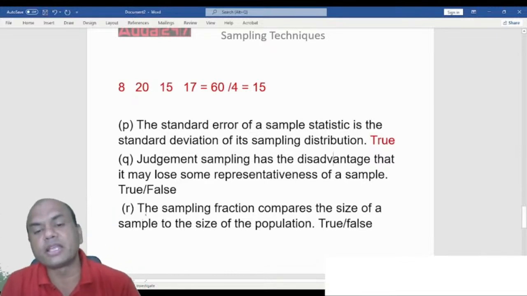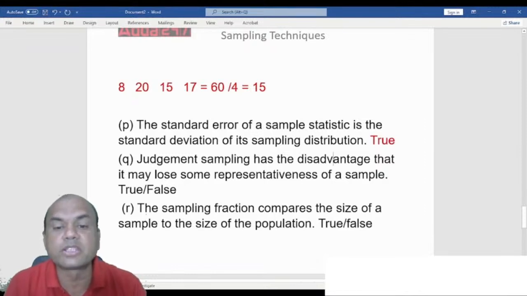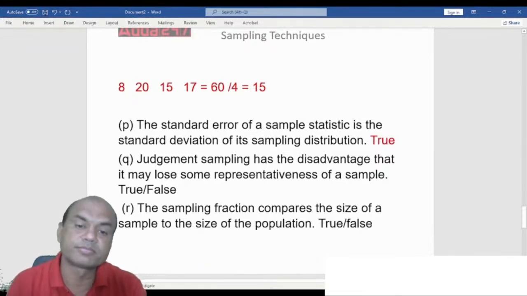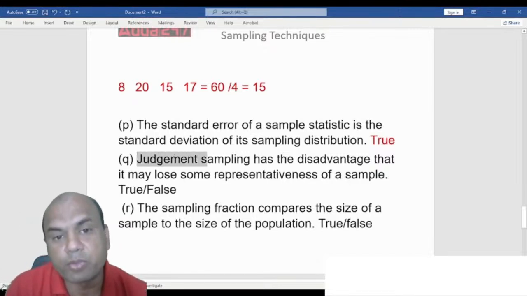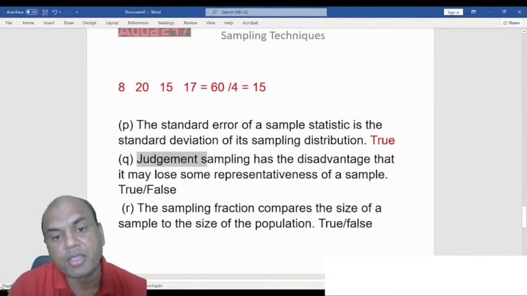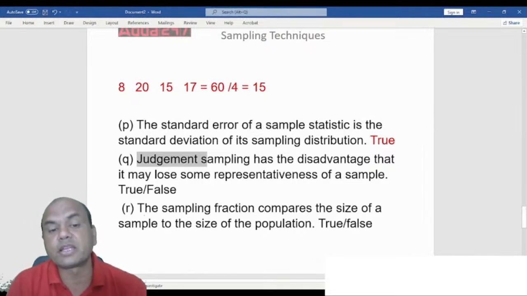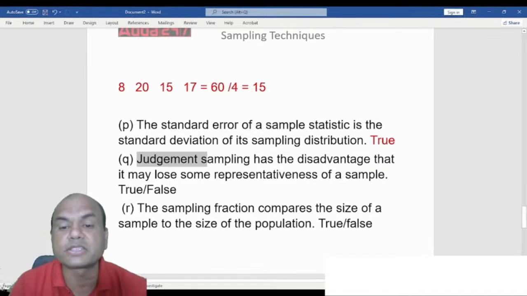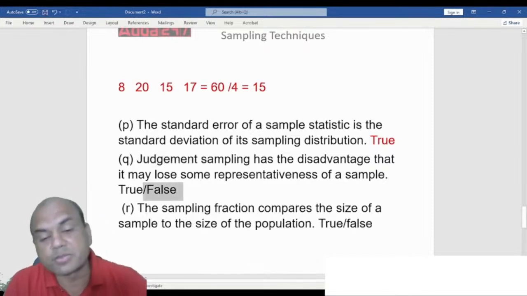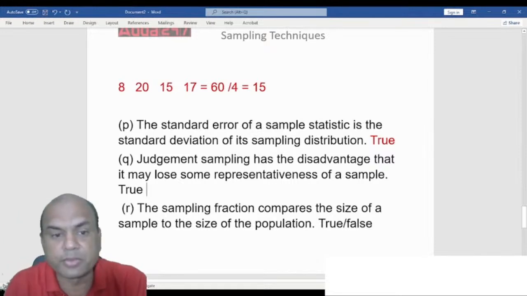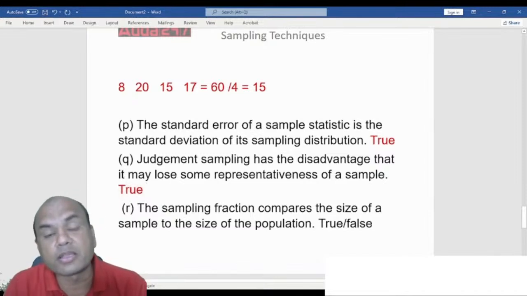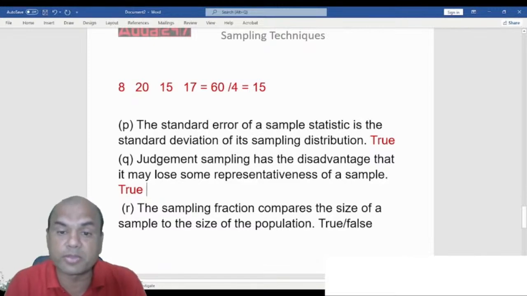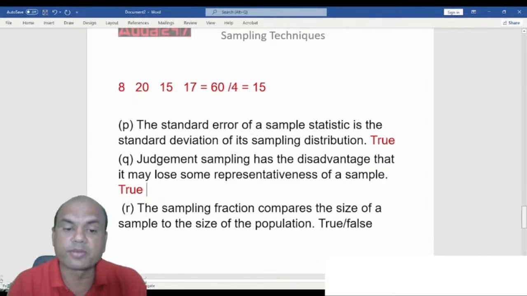Judgment sampling has the disadvantage that it may lose some representativeness of the sample. What is judgment sampling? There are 2 types of sampling. One is probability, second is judgment. That is true, because judgment is based on individual judgment. Suppose I am the judge, I feel something is right, but there may be other things which are out of my purview or out of my thinking, but they may also be right. So that is true over here.